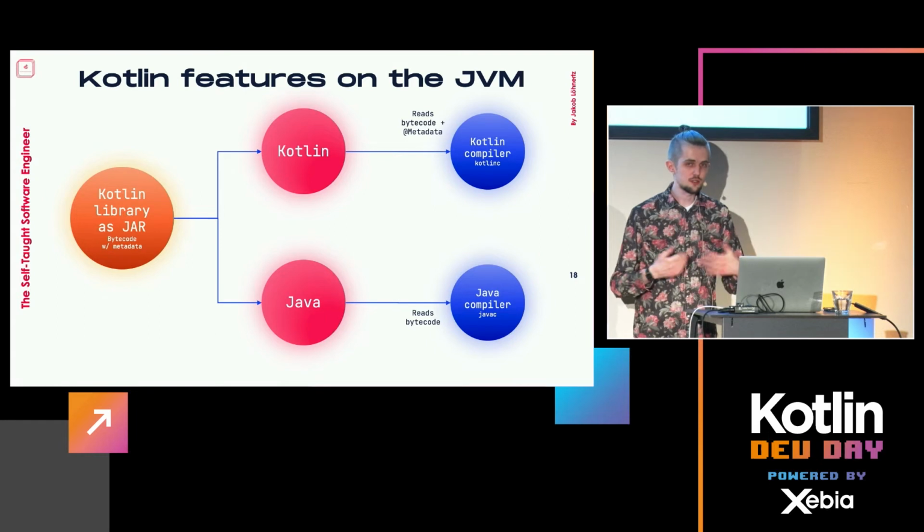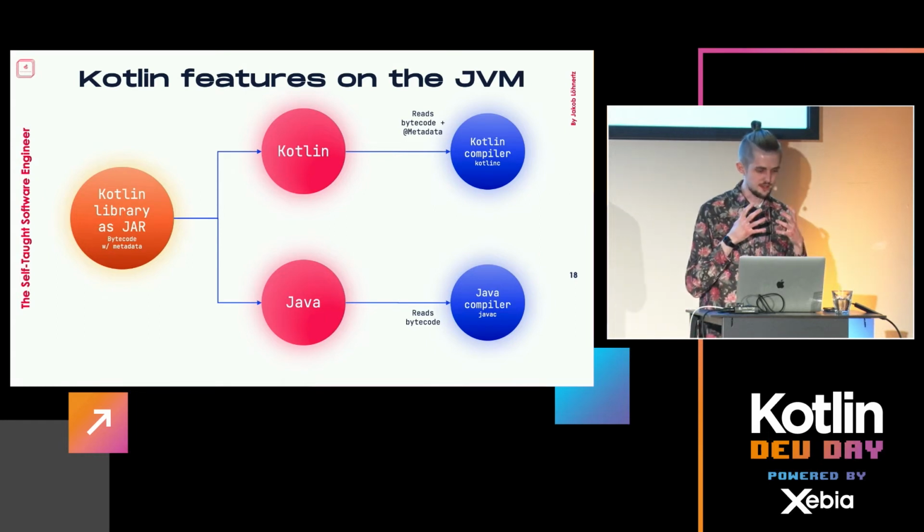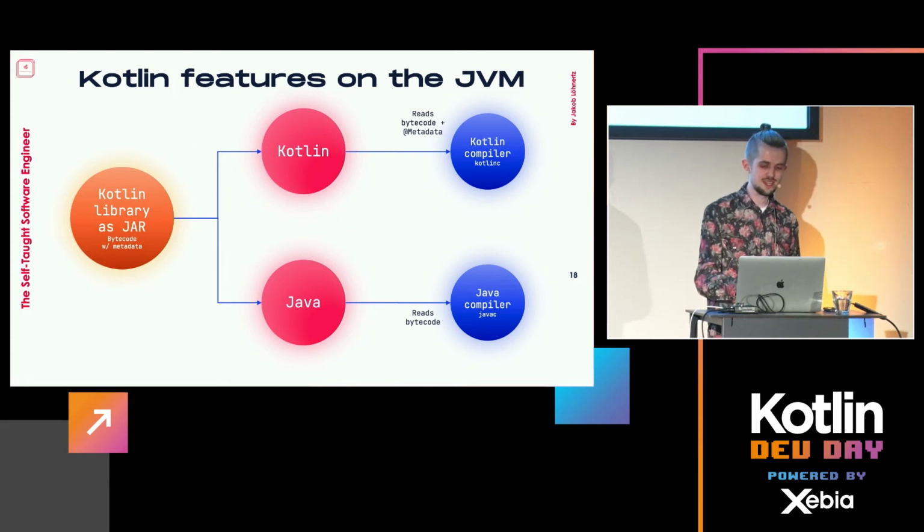So it will still read the bytecode, what is in the JVM language specification, obviously. So again, data types match and so on. But you will not get any of the other features of Kotlin. If you have a method that expects a non-nullable string, for instance, you can pass a null into it and it will not stop you, and it will just blow up at runtime because the compiler doesn't even know what non-nullable types are. So that's where it falls short a bit, but that's Java's fault, not Kotlin's.